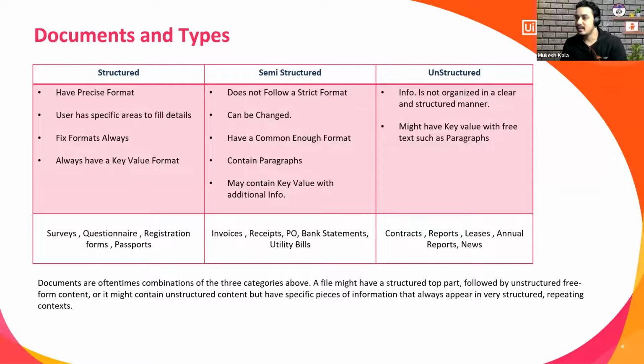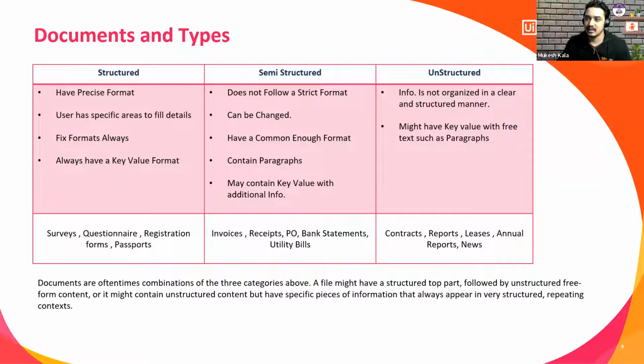To take an example, let's say I am creating an invoice. The top header of the invoice might be the same: you are purchasing from the XYZ departmental store, your name is this, your ID is this. But when it comes to the items, sometimes the description of the item would be blank, sometimes it would be different. The table where the data is can be different, it can vary. That is semi-structured, right?